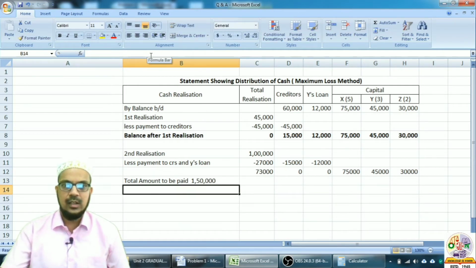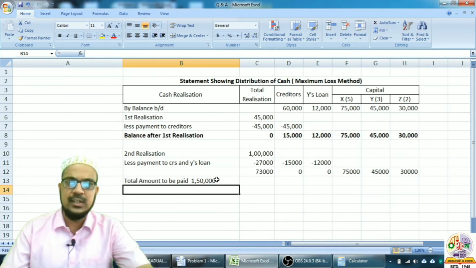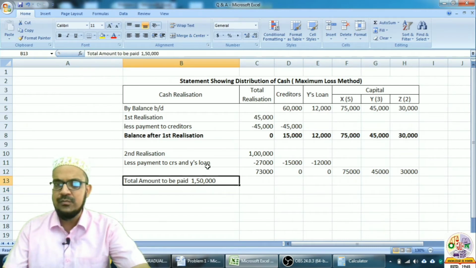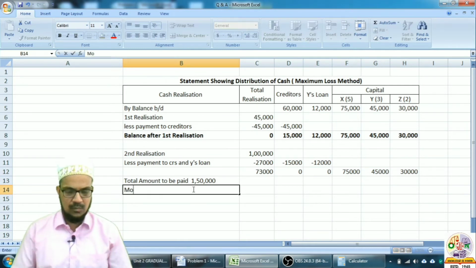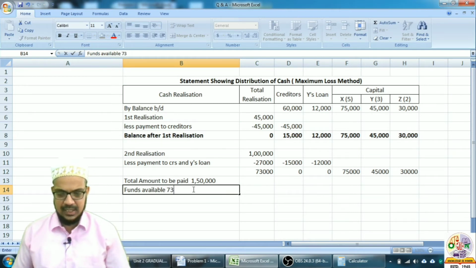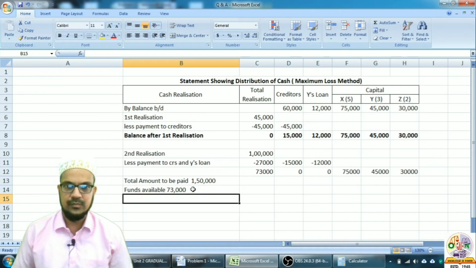Okay, now how much money are we having with us? Are we having 1,50,000? No, we are having only 73,000. So money available, yeah, I will not write money, funds available. How much funds are we having? We are having 73,000.